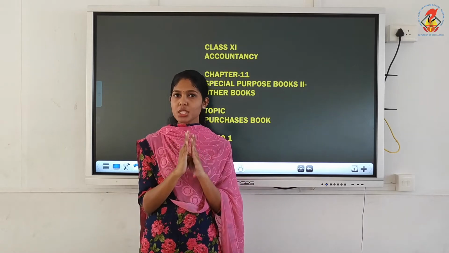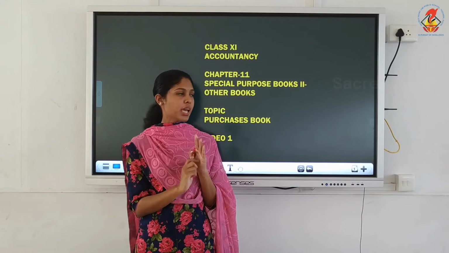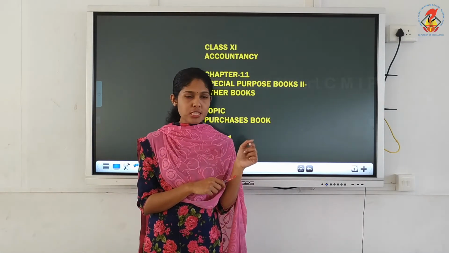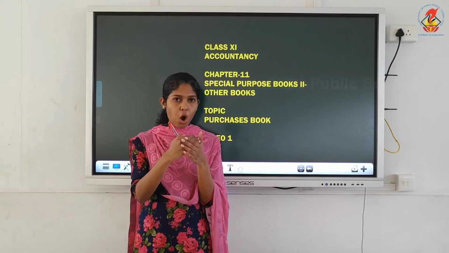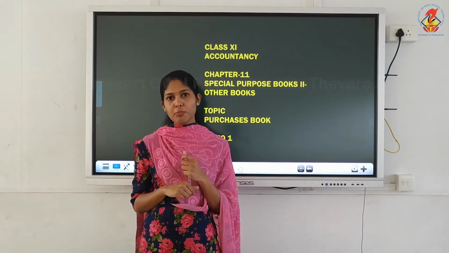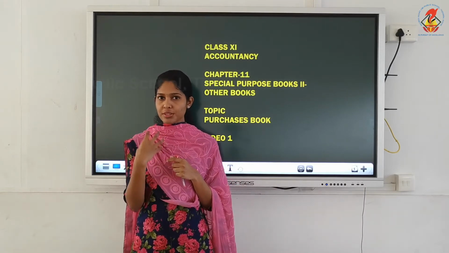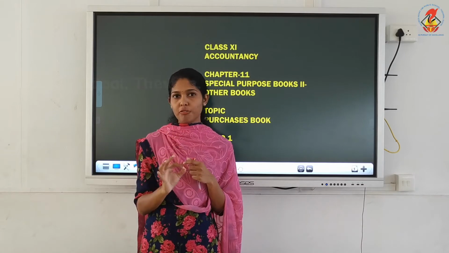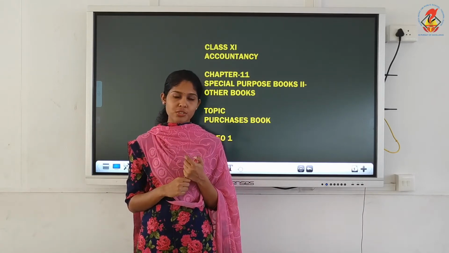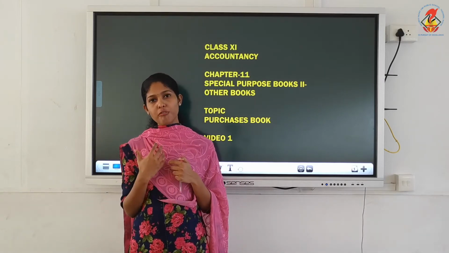Almost the preparation is the same for these four categories. Already you have learned the meaning of purchases book. I had told you the meaning of all these books in the beginning of the cash book chapter. You remember what you mean by purchases book? It records purchase of goods, but you have to specify one word, that is credit purchase of goods. What do you mean by credit purchase of goods?